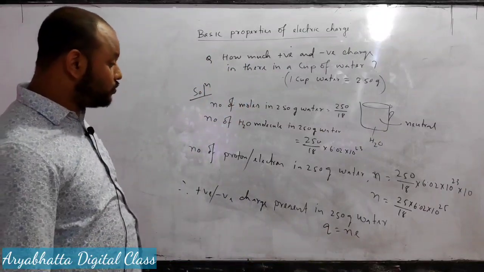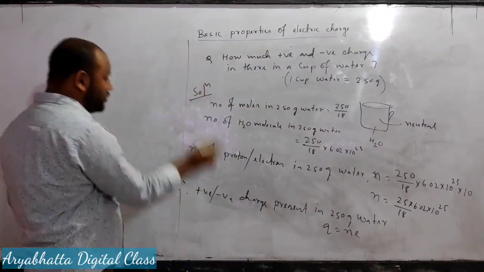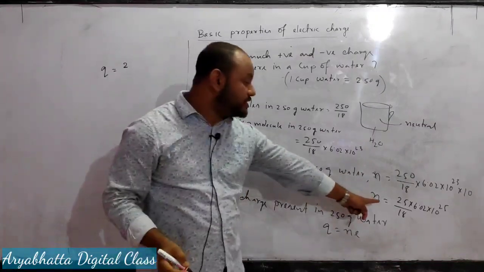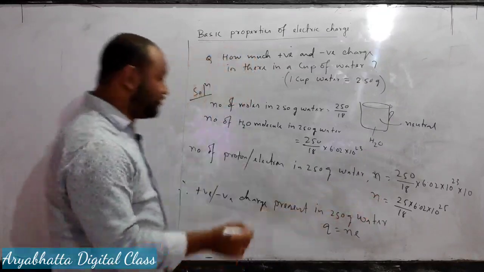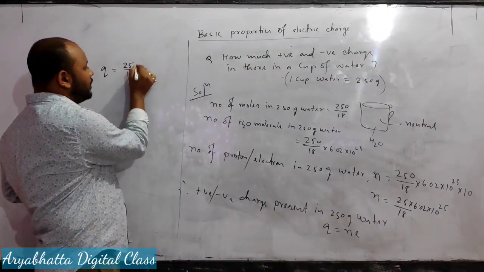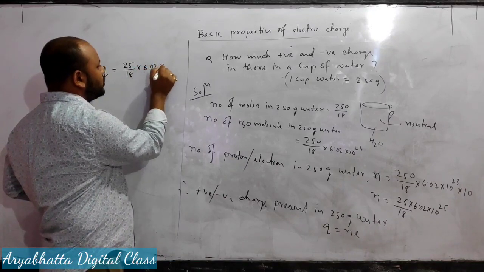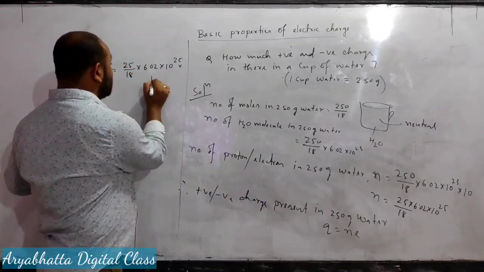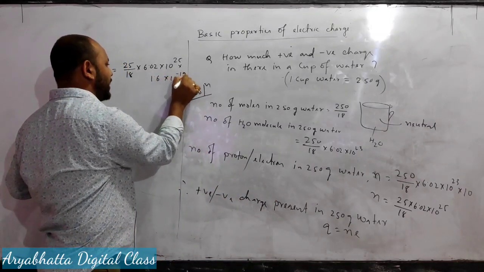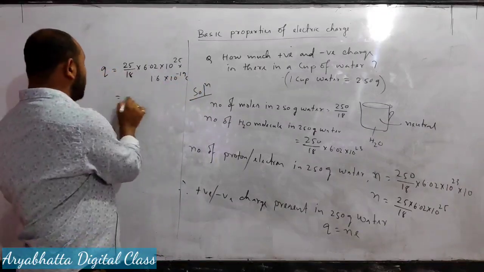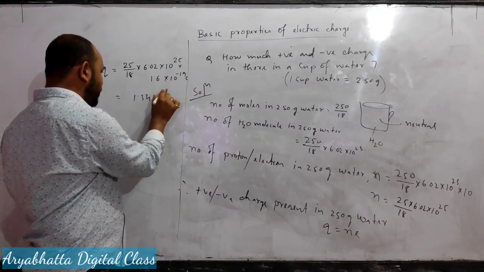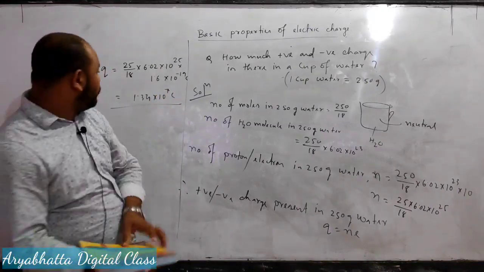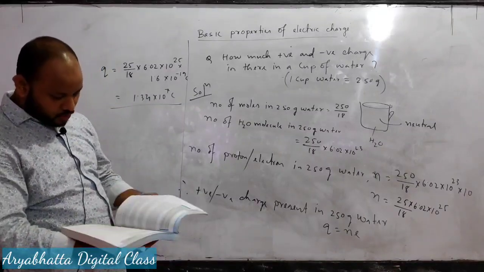N means the number of protons or electrons, and the value of N is 250 by 18 into 6.02 into 10 to the power 24. The value of e is 1.6 into 10 to the power minus 19 coulomb. If you simplify, the charge will be 1.34 into 10 to the power 7 coulomb.